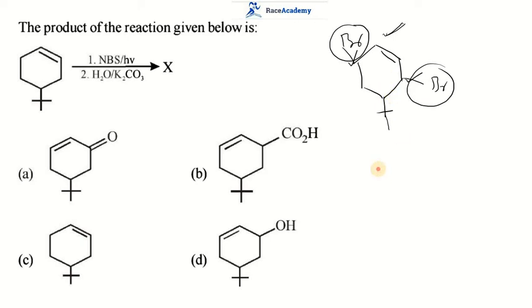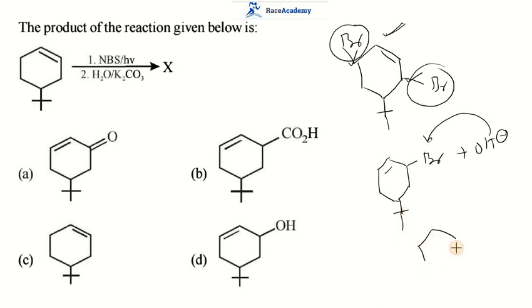After formation of that bromo compound, we can write it with a double bond like this. And after hydrolysis, the bromine is replaced and it will give the final product like this.